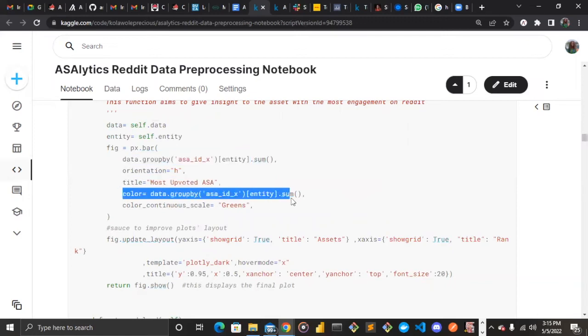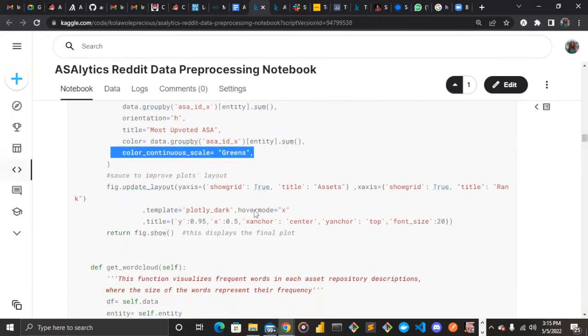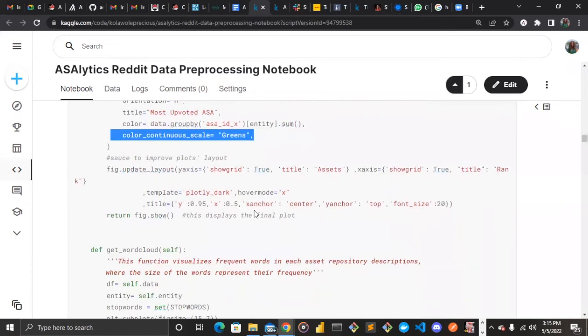We set the color. The most fun part of this is that we have to set the color according to the range. That is, the color is continuous depending on the scale. If, let's say, Choice Coin has upvotes of about 300 and we have AlgoFi with about 1,000, the color of Choice Coin will be less thick compared to AlgoFi, because AlgoFi has the most upvotes. The visuals, the plot, will be seen once we get to the stage.